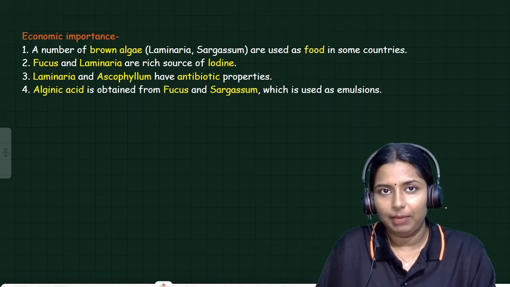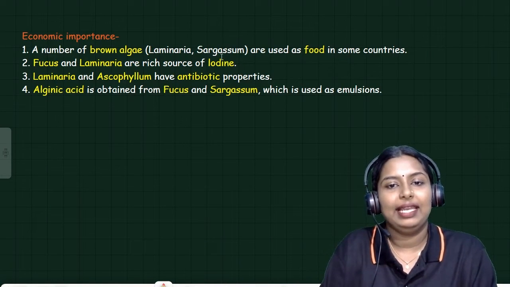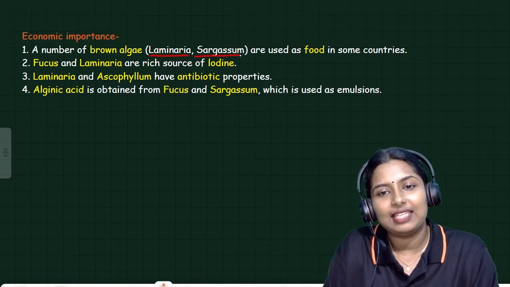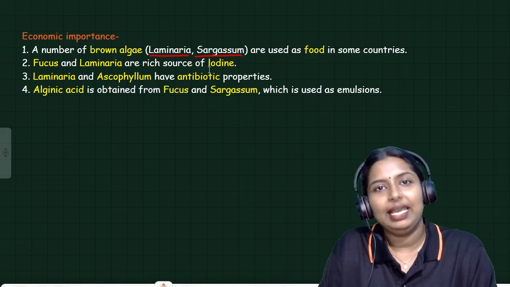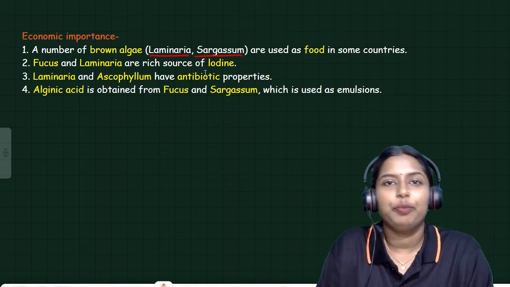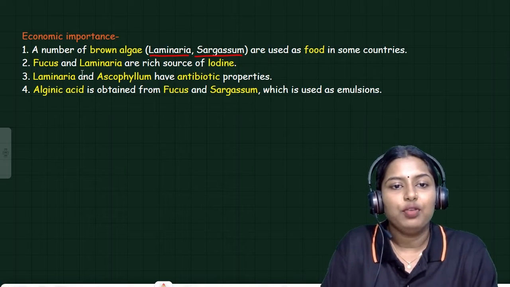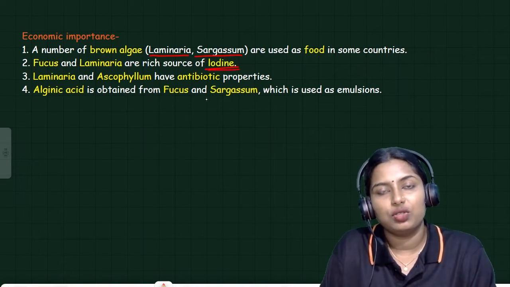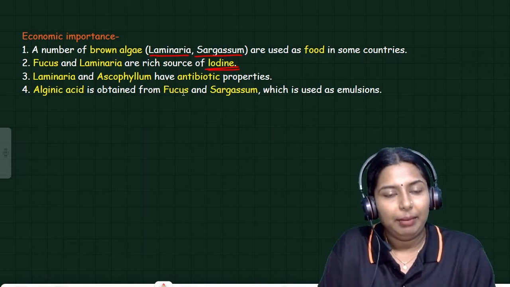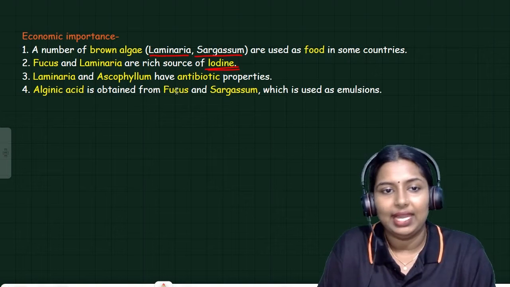What are the economic importances of algae? A number of brown algae like Laminaria and Sargassum are used as food in some countries. So, Laminaria and Sargassum can be used as a food material. And Fucus and Laminaria are rich sources of iodine. This is also very important.